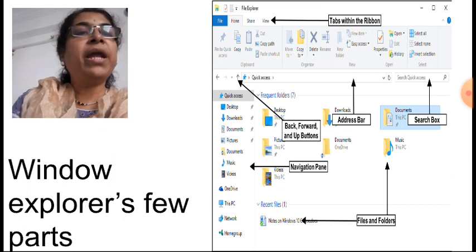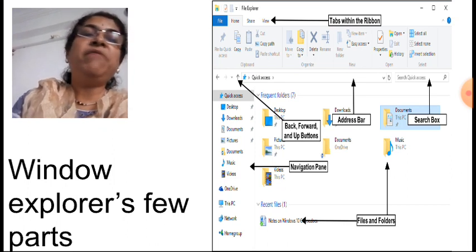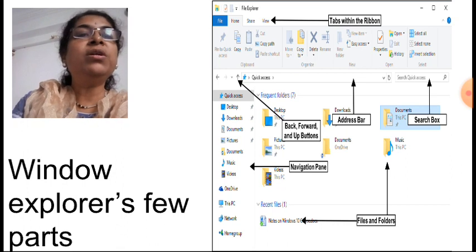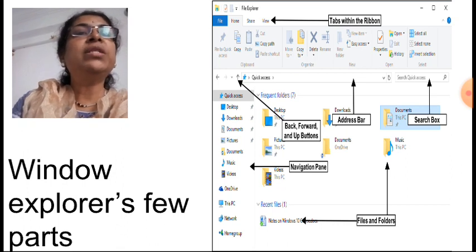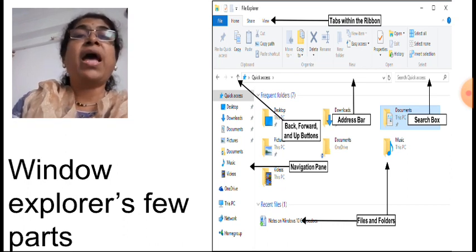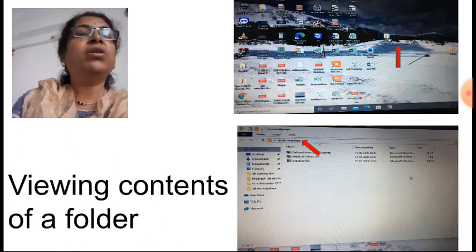Now navigation pane, I told you the left pane is called the navigation pane also. Files and folders, you can see. Yellow with the background yellow, it is a folder, and for files, according to the application, the file icon changes.